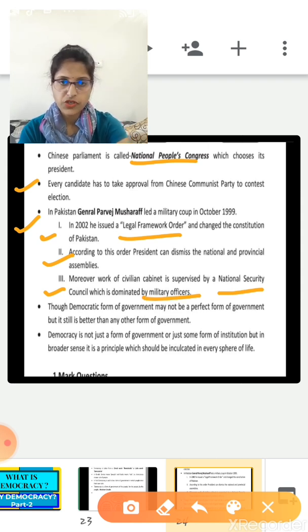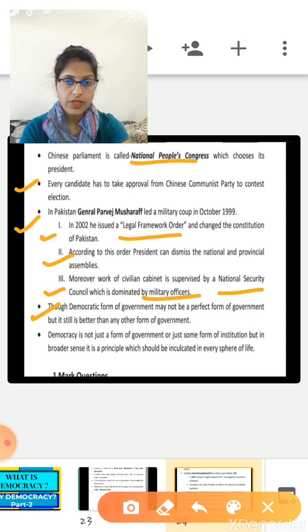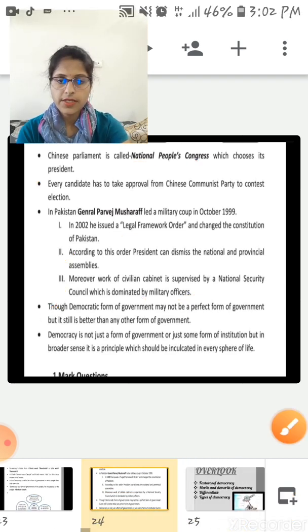General Pervez Musharraf. Though the democratic form of government may not be a perfect form of government, still it is better than any other form of government. So democracy is not just a form of government or just some form of institution, but in a broader sense, it is a principle which should be included in every sphere of life. So this is all about your previous video. Now let's move on to the next.